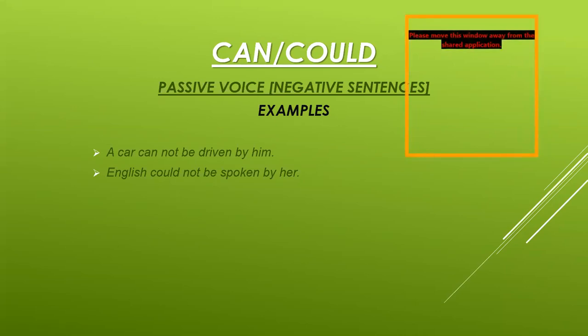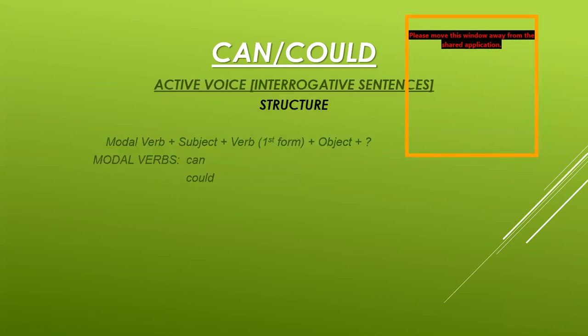Now I am showing you the interrogative sentences, active voice structure first for can and could. You know that interrogative sentences, which are used to ask questions, must have a question mark at the end and they start with the modal verb. In normal sentences or in the tenses, when there is a helping verb, we start the interrogative sentences with the helping verb.